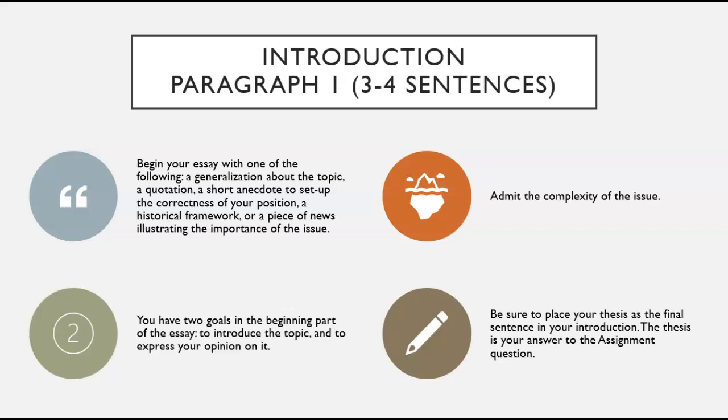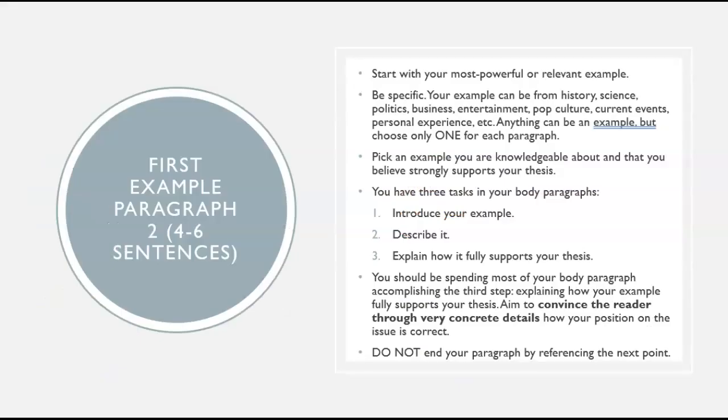The introduction to this piece is much like the introduction to most papers that you'll write in high school or college. You have a claim, and you set up the paper so that your readers understand what that claim is going to be and how it connects to the passage and to the question. After you've stated your claim, your first example paragraph is going to show up. You're going to want to make sure that each of your example paragraphs, ideally you'll have 3, have about 4 to 6 sentences. For your first example paragraph, you want to start with your most powerful or most relevant example. Be specific when discussing your example.